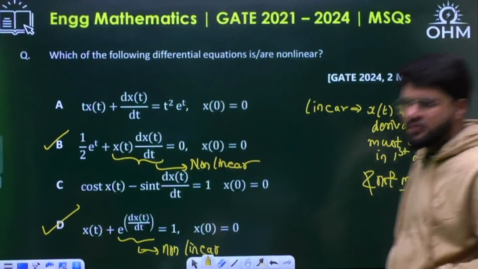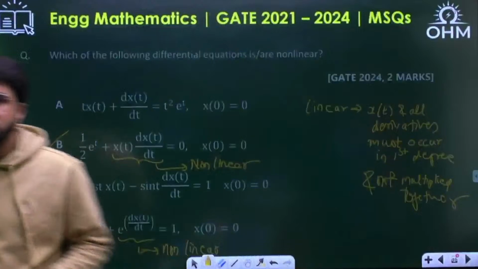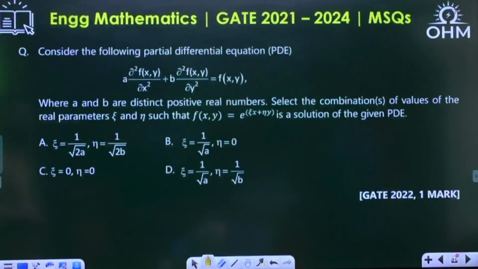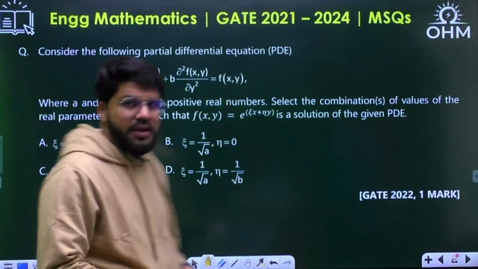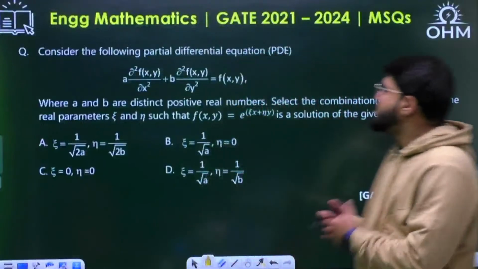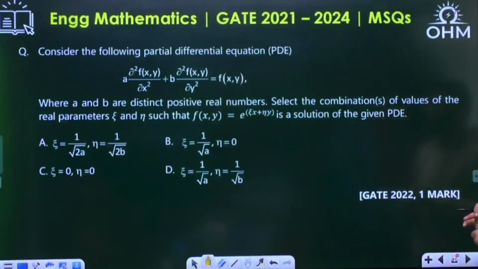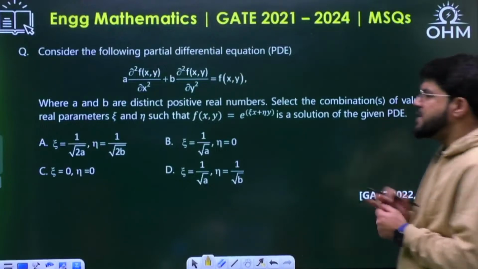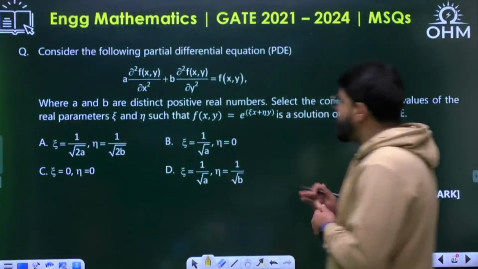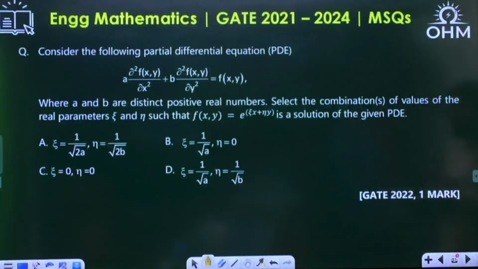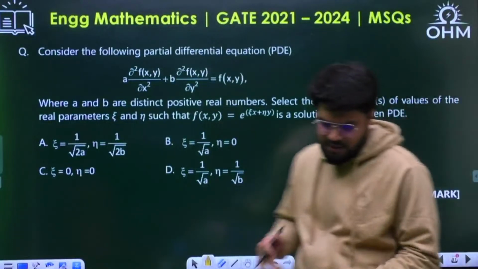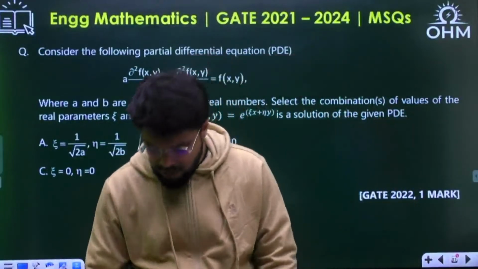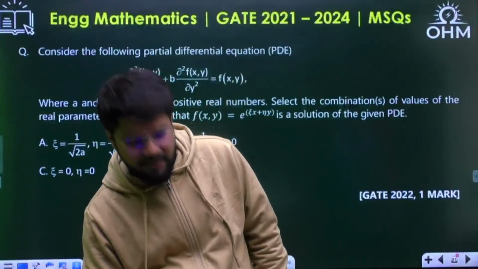Next question. Consider the following partial differential equation: a d2f by dx square plus b d2f by dy square equal to f(x,y). a, b are distinct positive real numbers. Select the correct combination of the values of the real parameters zeta and eta such that f(x,y) equal to e power (zeta x plus eta y) is a solution to the given PDE. Tell me the correct answer here.